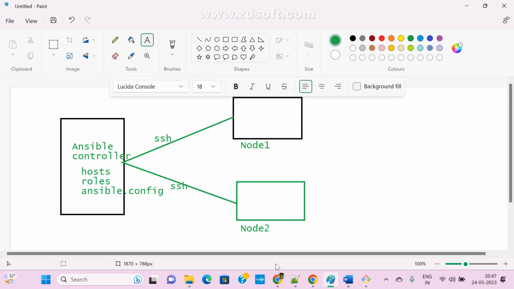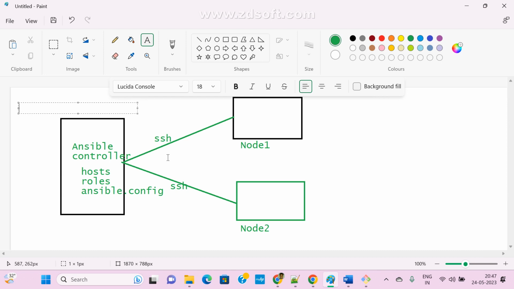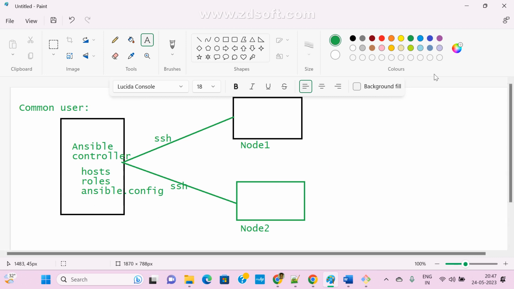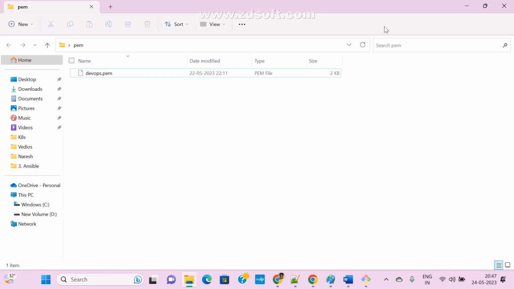Yes, even if you are not creating a common user, you can connect using the default user. But for best practice in real time, we maintain one common user in all machines, on the server as well as the nodes. Anyway, first we'll see how it works.